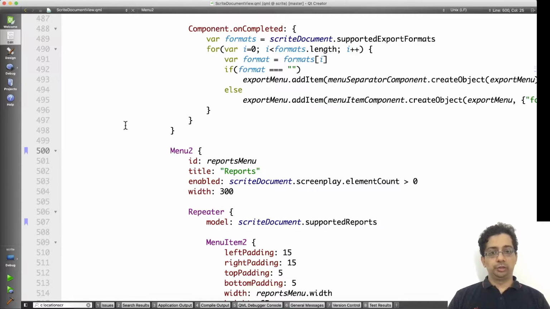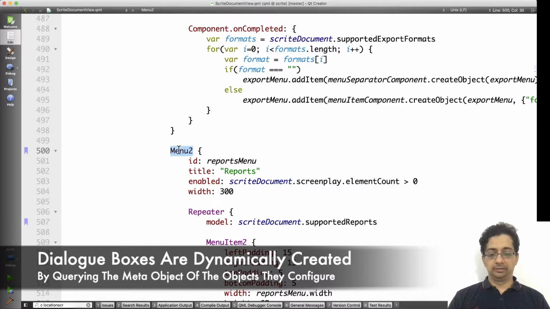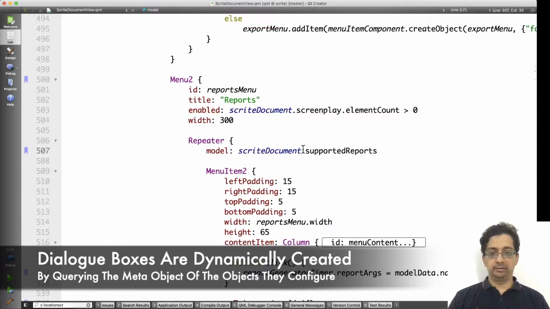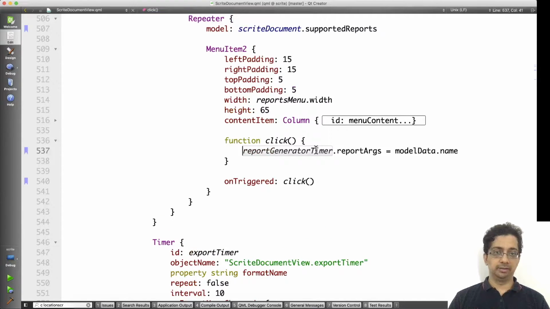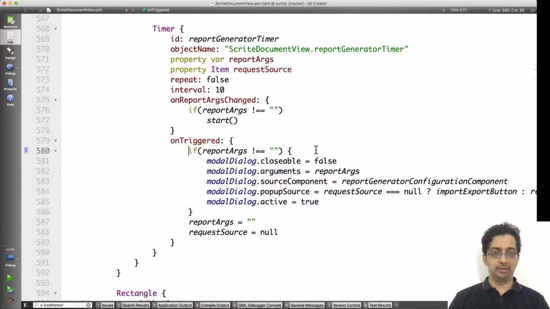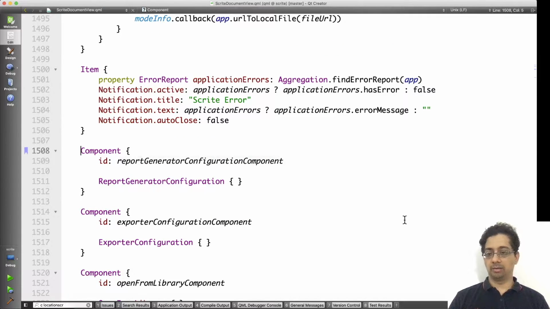So this is how we show the reports menu. Inside this menu, we make use of a repeater to loop through all of the supported reports, and we create menu items for each supported report. When any of these items are triggered, we call the click function, which triggers a report generator timer. And when this timer times out, it launches a modal dialog box with its content as the report generator configuration component. This is what the component looks like.